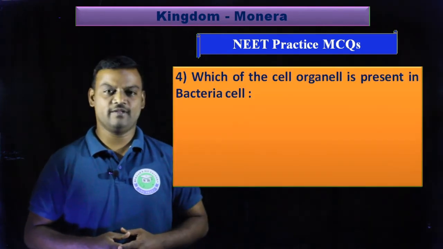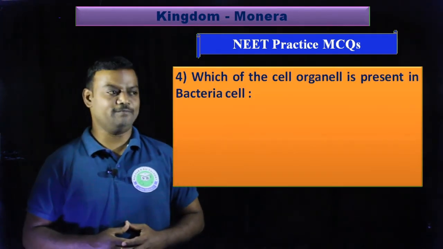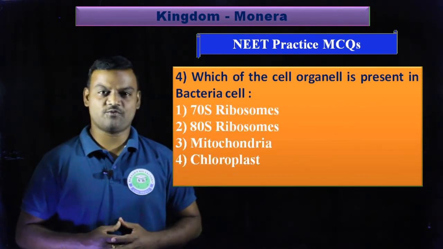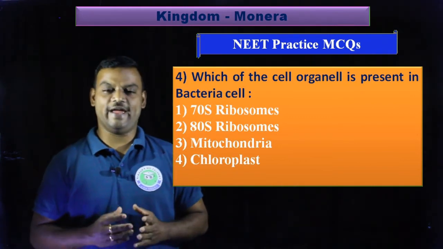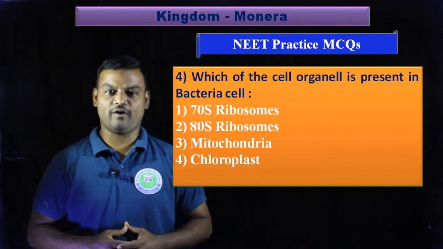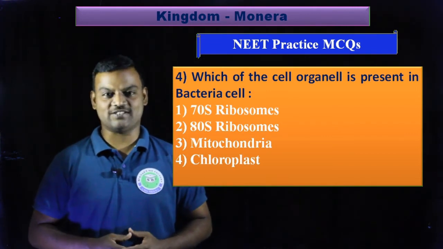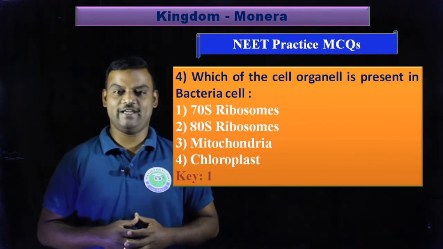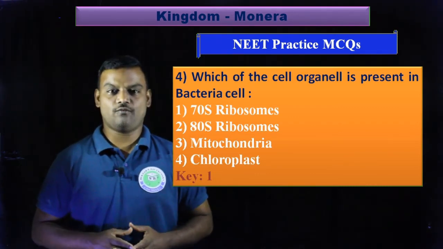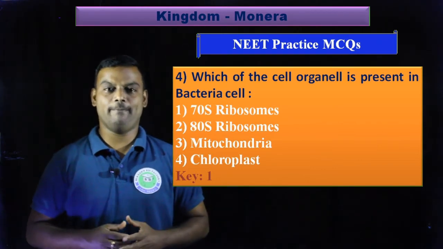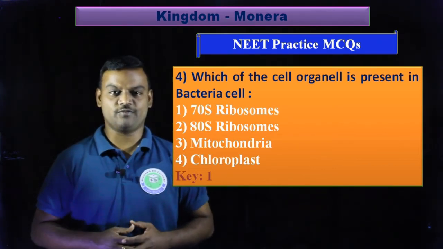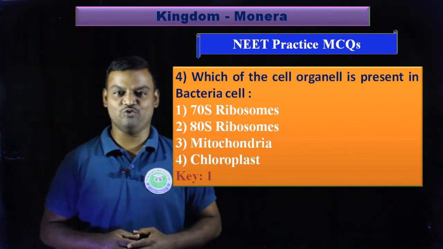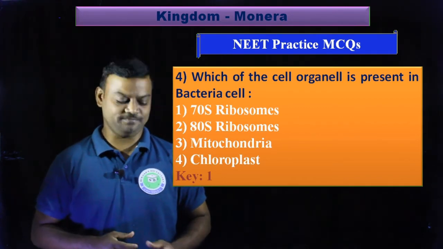The next, fourth question: which of the following cell organelles is present in bacteria cell? The options are first option 70S ribosomes, second option 80S ribosomes, third option mitochondria, and fourth option chloroplast. Here the correct answer is the first option, because the structure of bacteria cell or prokaryotic cell consists of only one type of non-membrane bounded cell organelle, that is ribosomes. At the same time, bacteria cell consists of 70S type of ribosomes. So the first option is correct here.